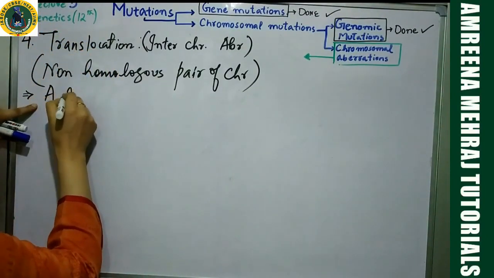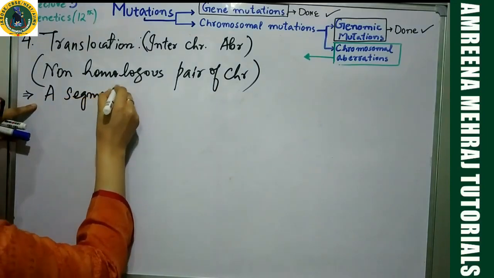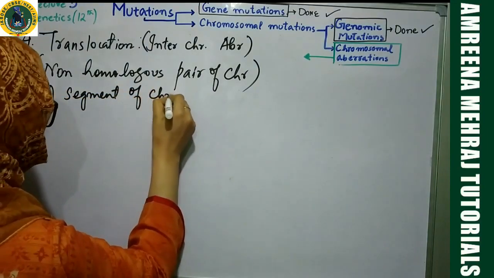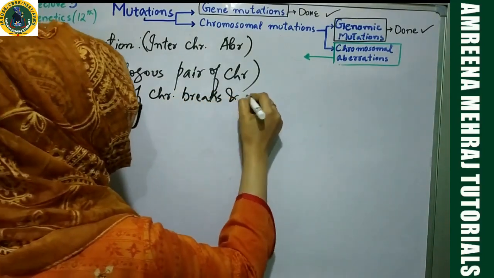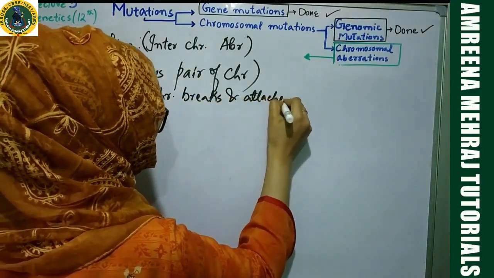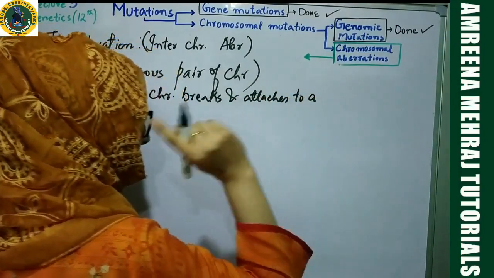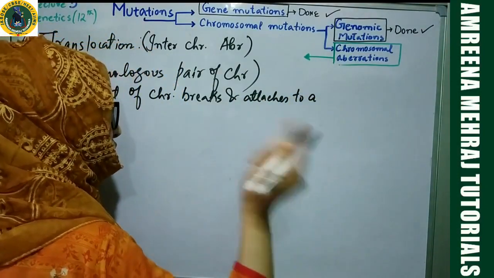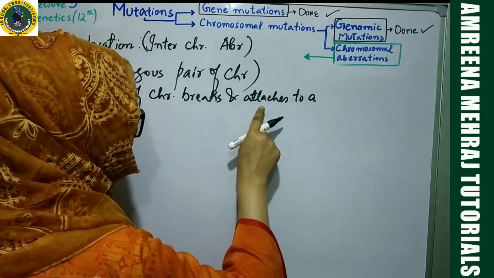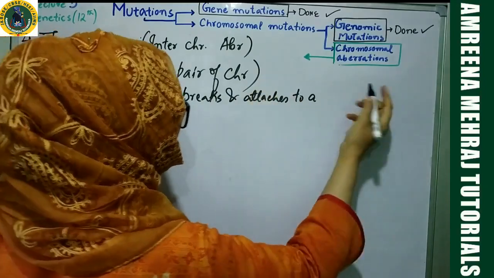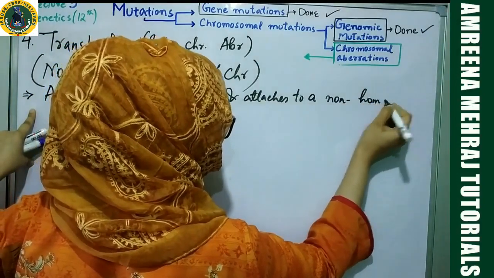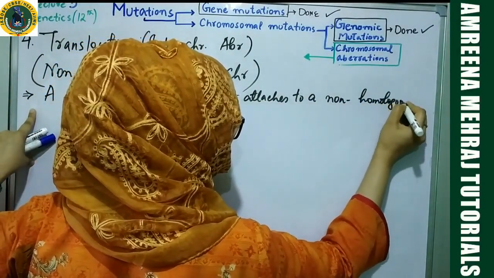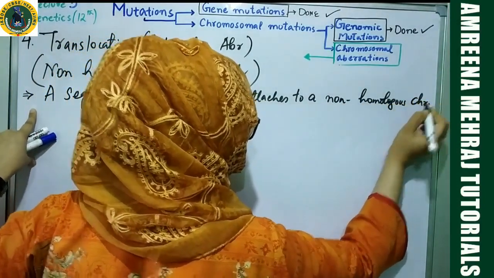So in this case, a segment of a chromosome breaks. So first of all, deletion, okay, and attaches to a what? There, in duplication, it was attaching to the homologous pair, another member. Here it is attaching to a non-homologous chromosome. Let me make you understand.